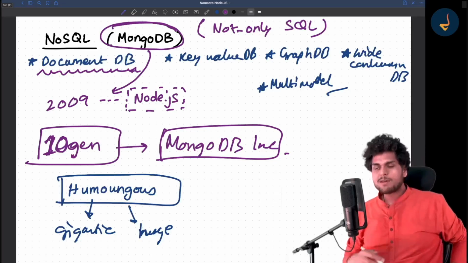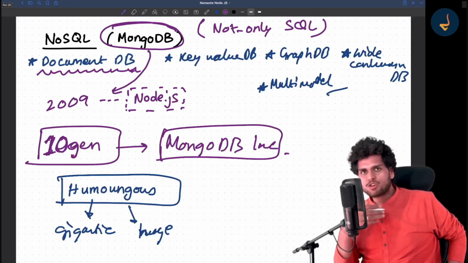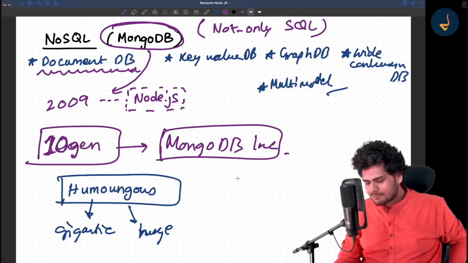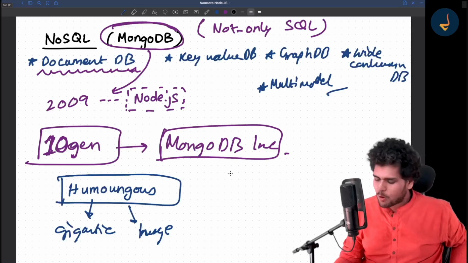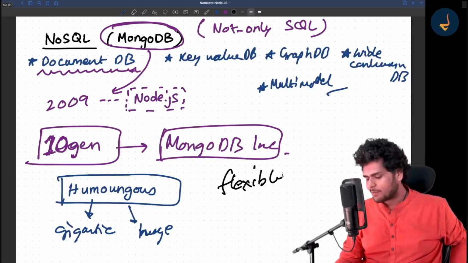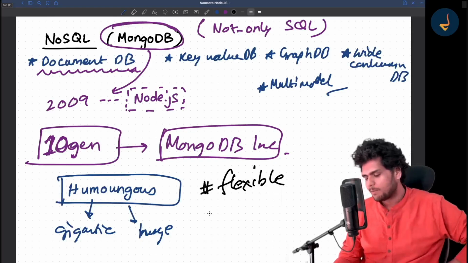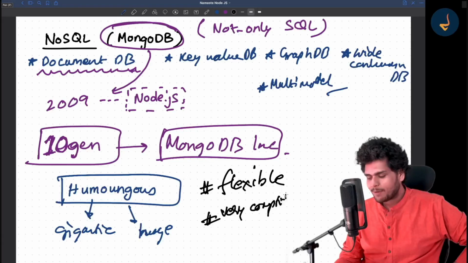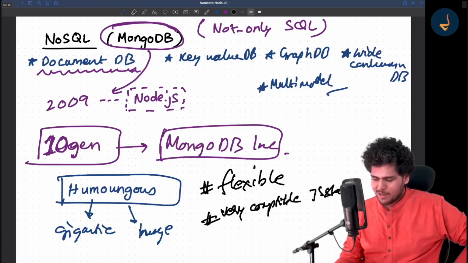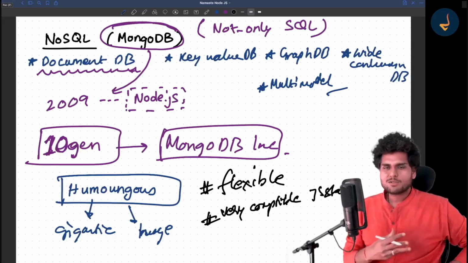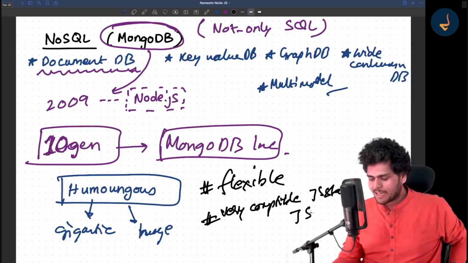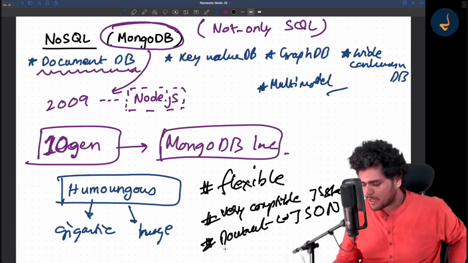So MongoDB is very flexible. It's very much developer friendly, I would say. There are various reasons why people use MongoDB and why it is popular. It is very flexible. It does not have a very rigid kind of contract. It is very compatible with Node.js, very compatible with the JS stack. If you work with Node.js, it's very much compatible. It stores data in JSON, in documents, and documents map to JSON very well. We will see all of it. Don't you worry if you don't know about it.